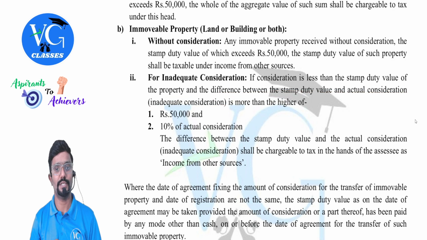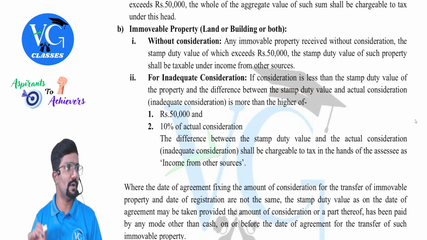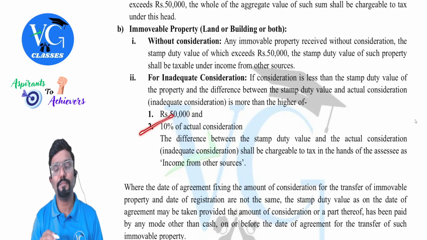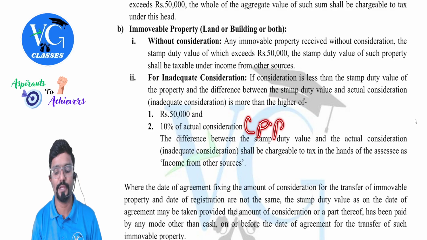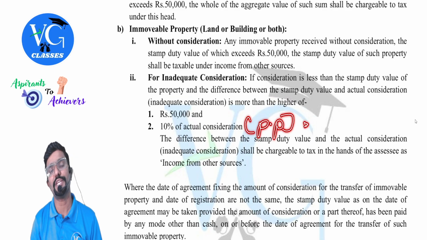Inadequate consideration. If it is more than the higher of two things: first one, 50,000. Second one, 10% of actual consideration. Actual consideration is purchase price. If you want, you can mention there in the bracket. Actual consideration here means purchase price, PP, purchase price or purchase consideration.